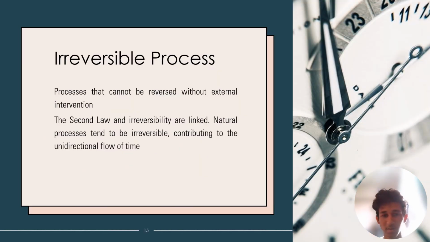So next, I'm going to explain the irreversible process. It is a process that cannot be reversed without external intervention. The second law and irreversibility are linked. It's connected. Natural processes tend to be irreversible, contributing to the unidirectional flow of time.